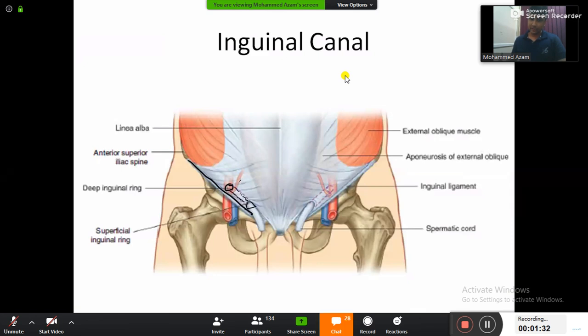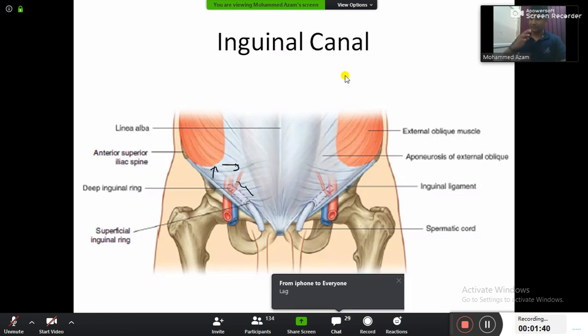This is inguinal canal. Where do you have this inguinal canal? Above and medial to the inguinal ligament. Clear with this one? Those 2 words are important, already given in the exams.